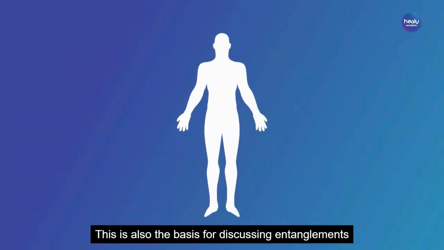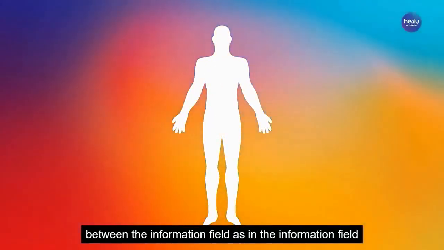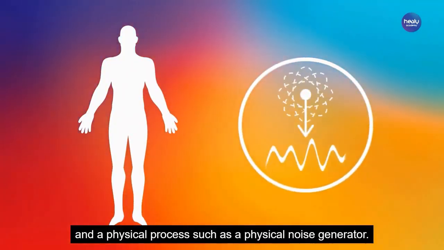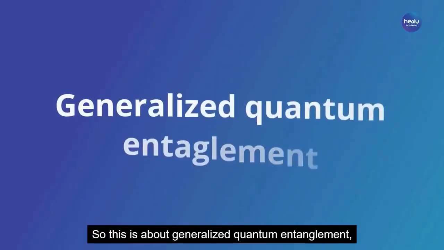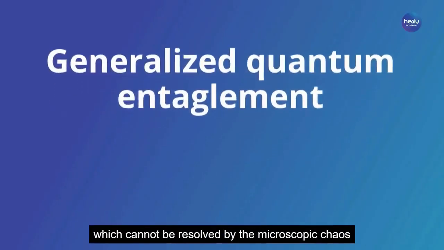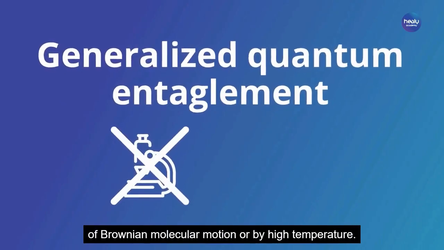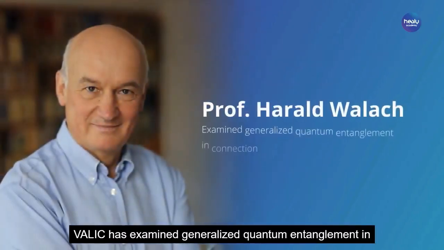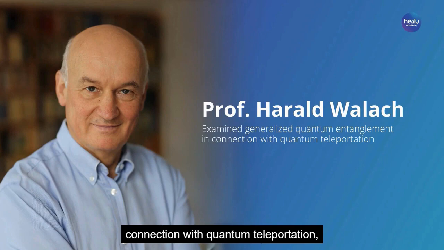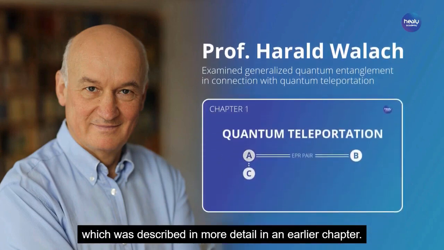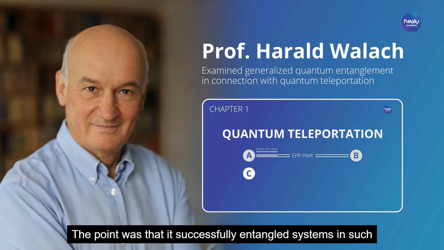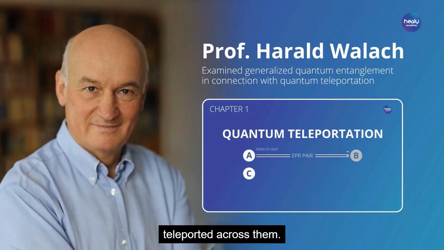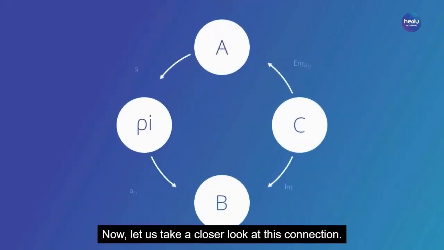This is also the basis for discussing entanglements between the information field, as in the information field of a particular individual, and a physical process, such as a physical noise generator. So this is about generalized quantum entanglement, which cannot be resolved by the microscopic chaos of Brownian molecular motion or by high temperature. Volek has examined generalized quantum entanglement in connection with quantum teleportation, which was described in more detail in an earlier chapter. The point was that it successfully entangled systems in such a way that quantum information could be teleported across them. Now let us take a closer look at this connection.